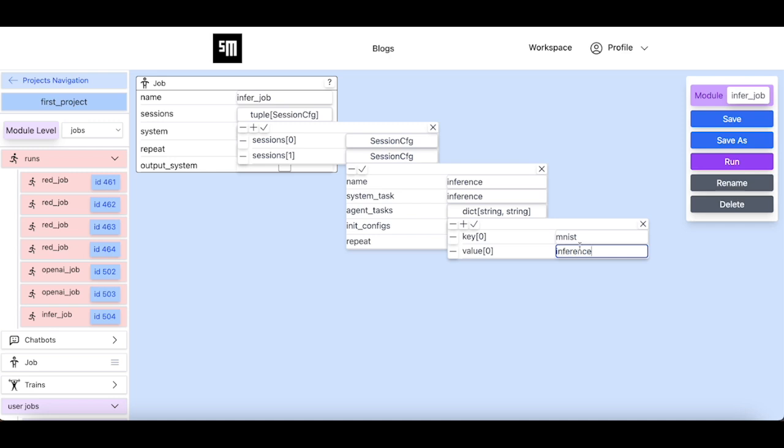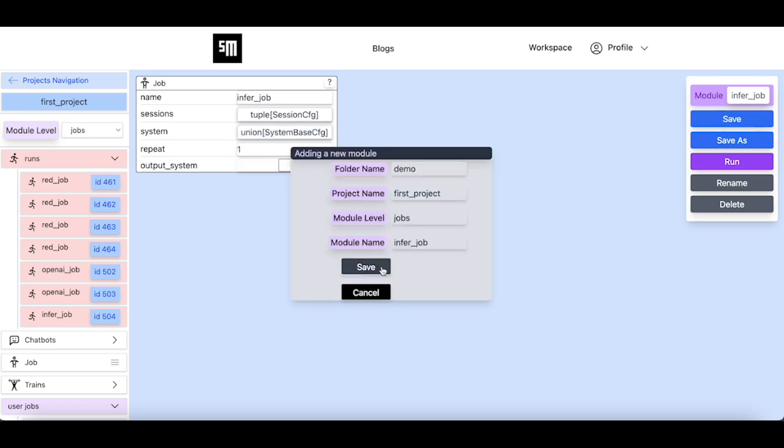The system task inference has two agents, the MNIST agent and dataset agent. Here we are telling the job object that we want to execute the inference task of the MNIST agent as part of this session. However, we forgot to specify the task for the dataset agent.